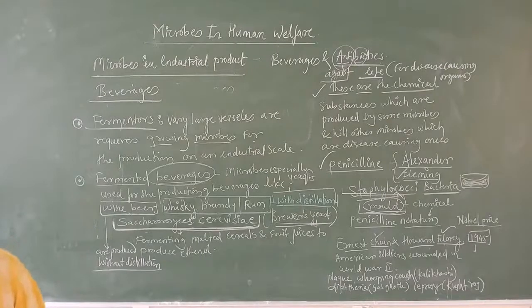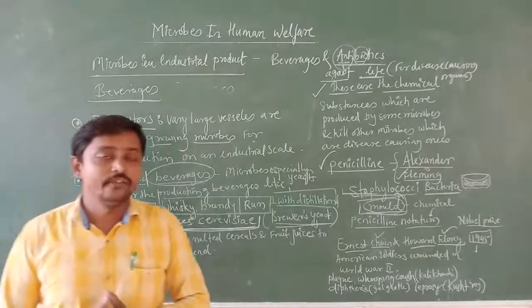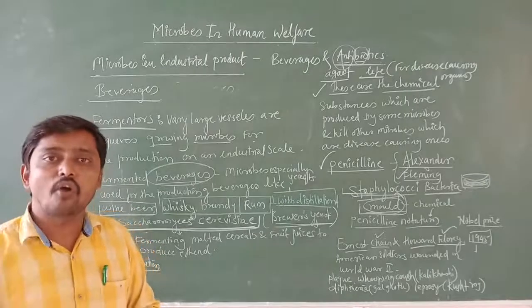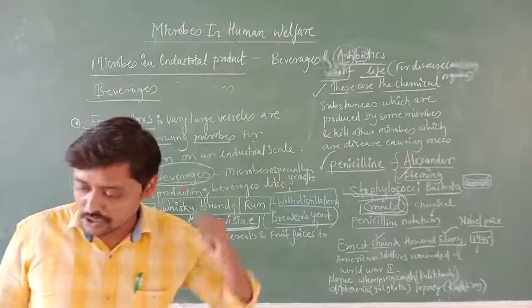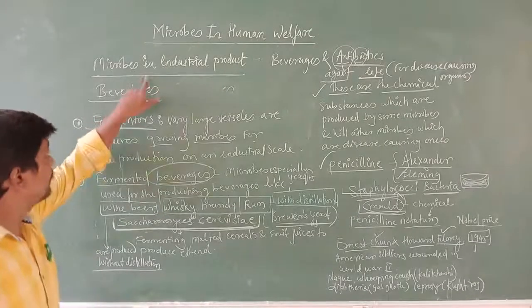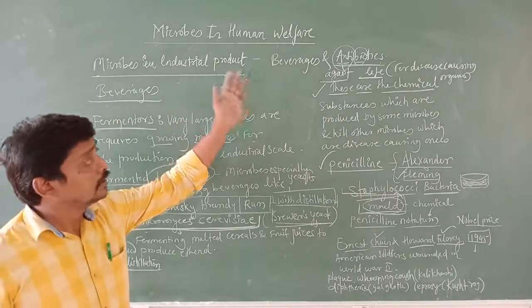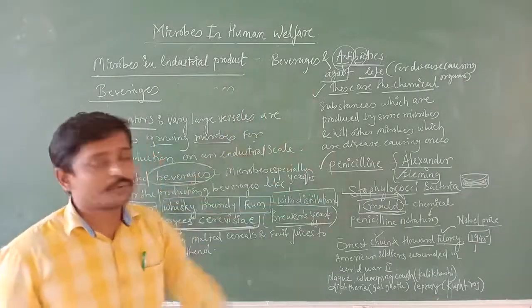Today we cannot imagine a world without antibiotics. In such a way microbes have their own importance in industrial products. So this is the second point regarding microbes in human welfare. The first point we studied was microbes in household products, and today we are studying microbes in industrial products. In this we discuss two examples: one is beverages, another one is antibiotics.